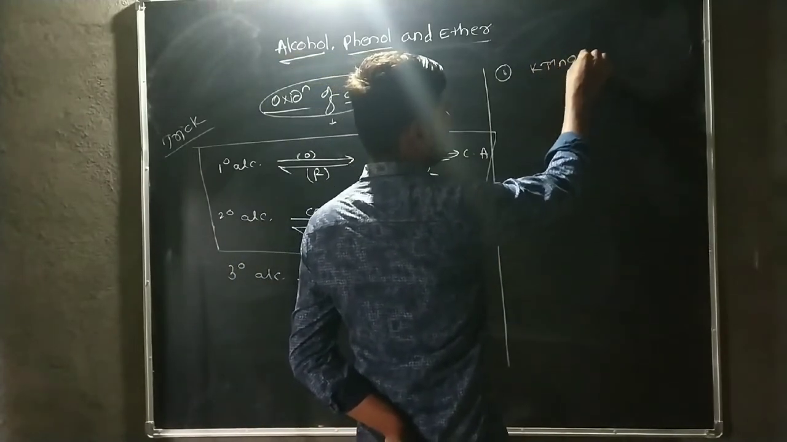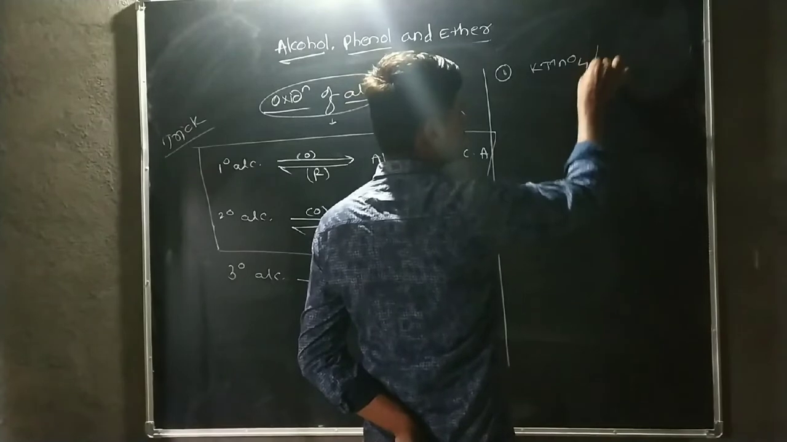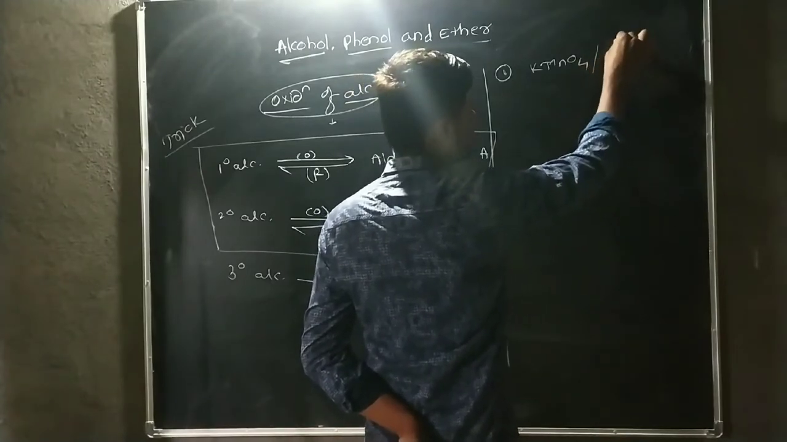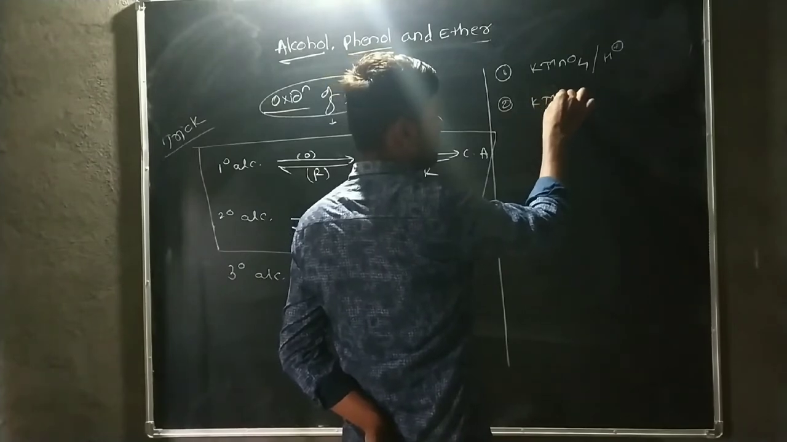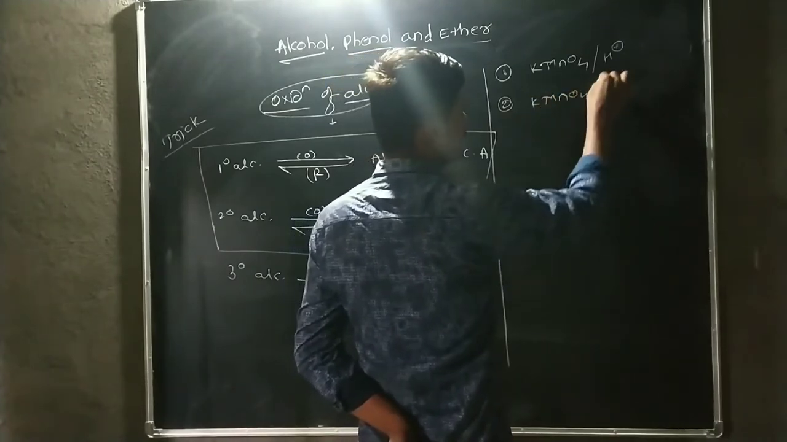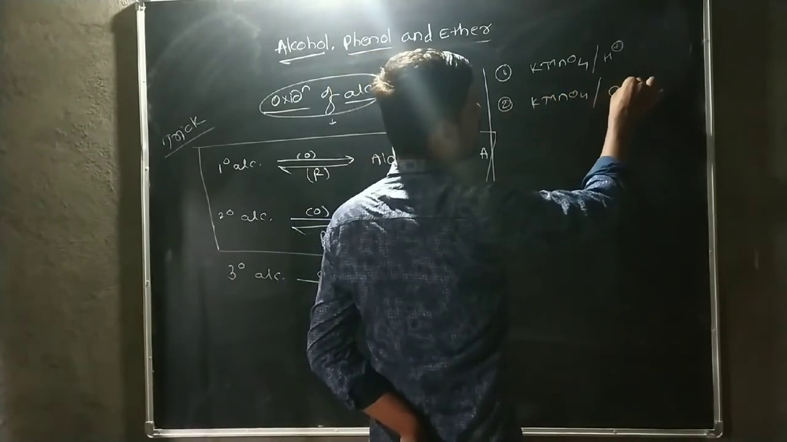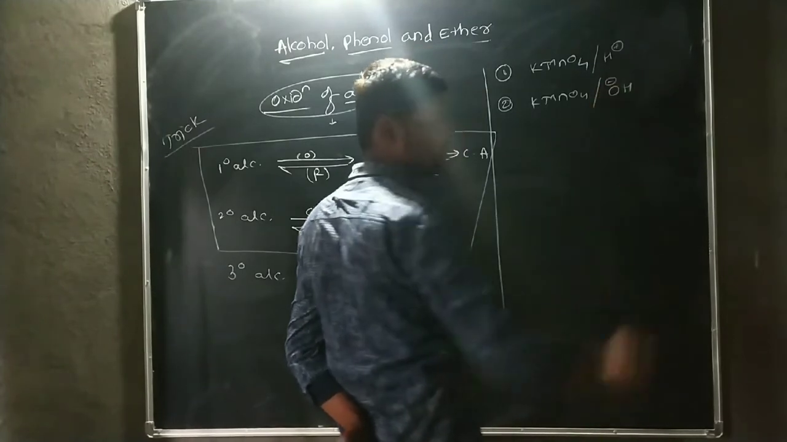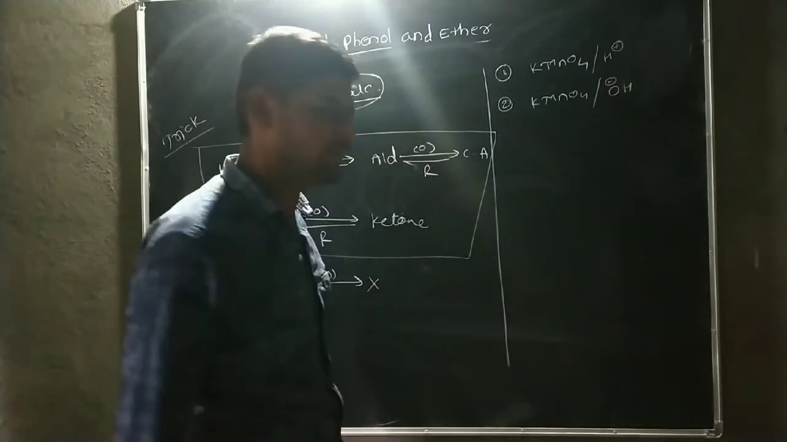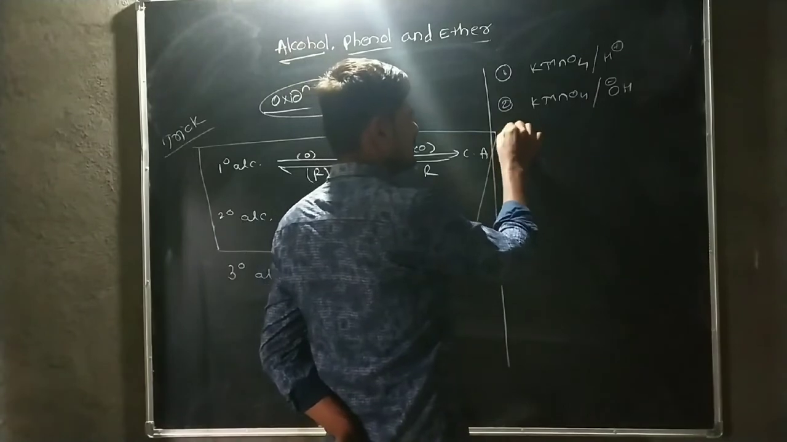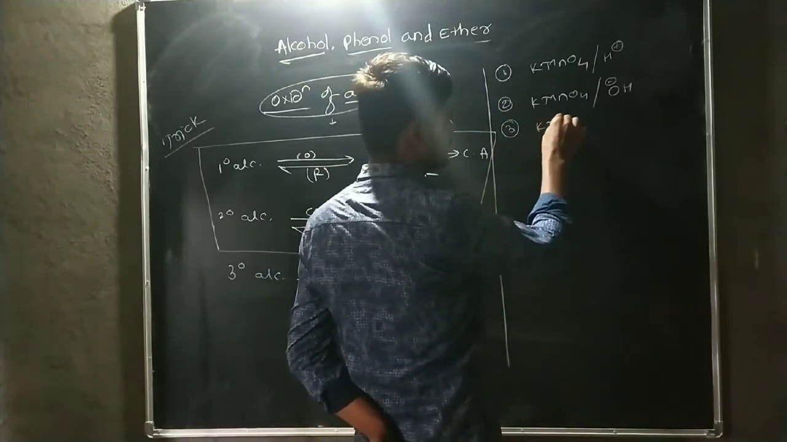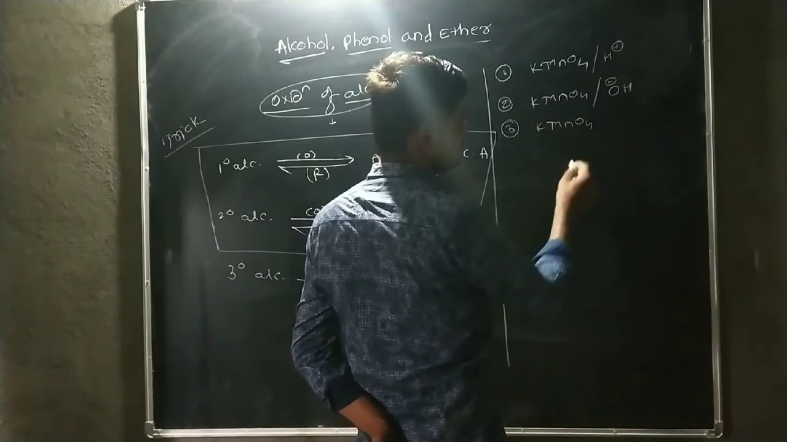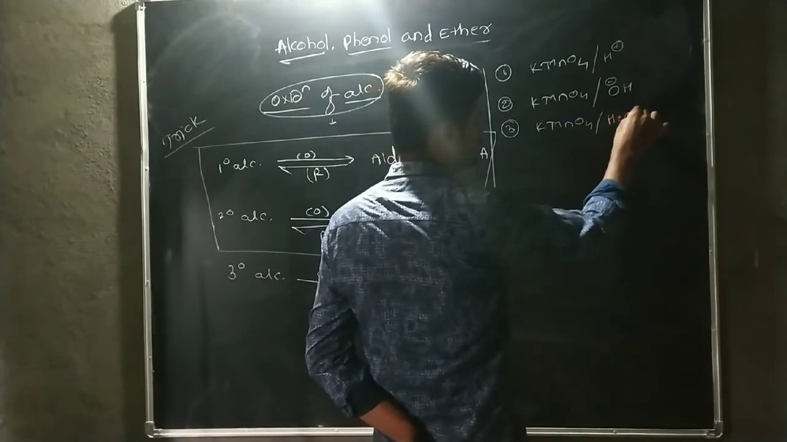Okay. Then the first strongest oxidizing agent is KMnO4. This KMnO4 is present in acidic medium. Second, KMnO4 which is in alkaline medium. Alkaline medium means the KMnO4 which is present with a base. Third one is also KMnO4, but in aqueous medium, that means in presence of water.